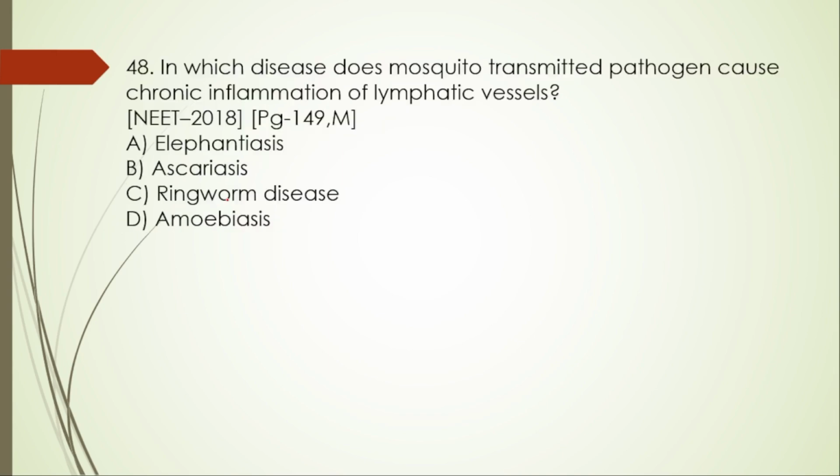48th one. In which disease does a mosquito transmitted pathogen cause chronic inflammation of lymphatic vessels? This is a PYQ, which was asked in NEET 2018. So here the right option is option A, elephantiasis. Lymphatic filariasis it is also called, and it is a disease caused by the filarial worm like Wuchereria bancrofti or else Wuchereria malayi. So here the right option is elephantiasis, which is transmitted by mosquitoes.